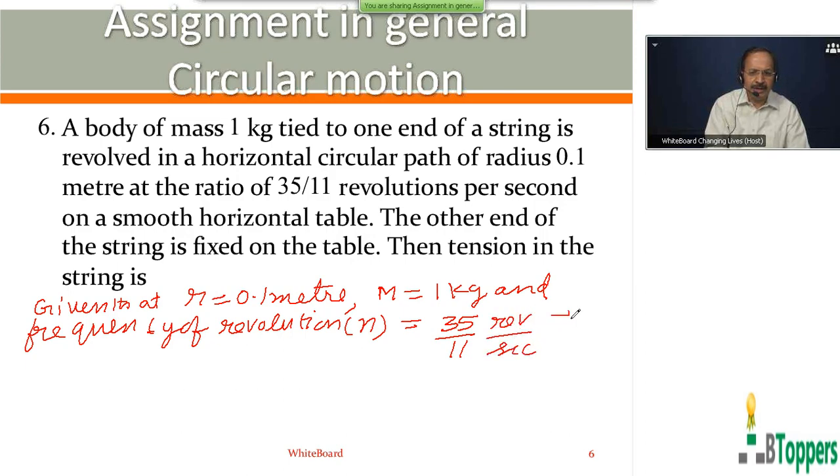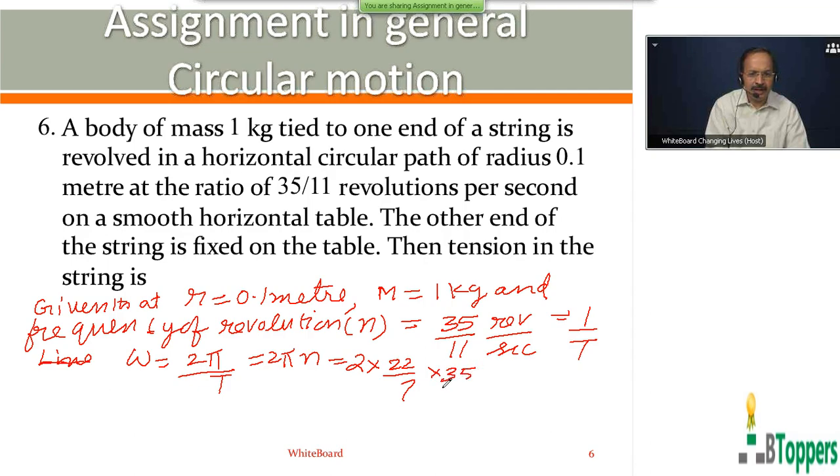The frequency of revolution can be written as the reciprocal of time period of revolution. So the angular speed omega can be written as 2 pi by time period of revolution, or 2 pi into frequency of revolution. So pi you can write as 22 by 7, into 35 by 11 radian per second.